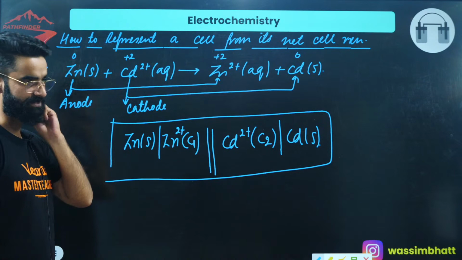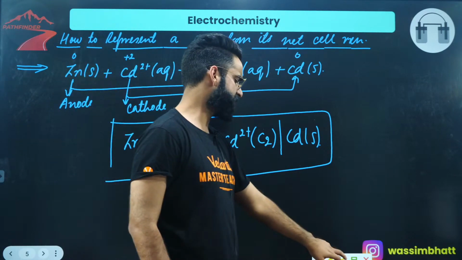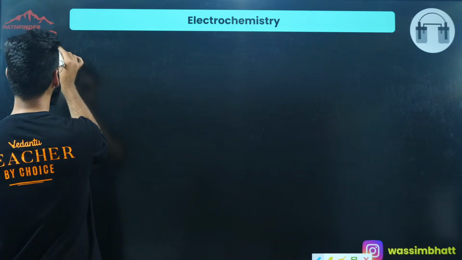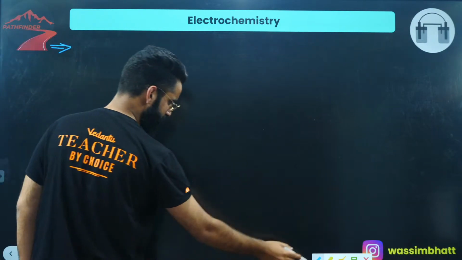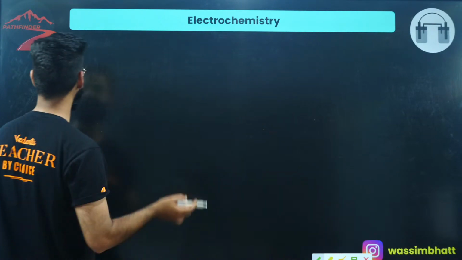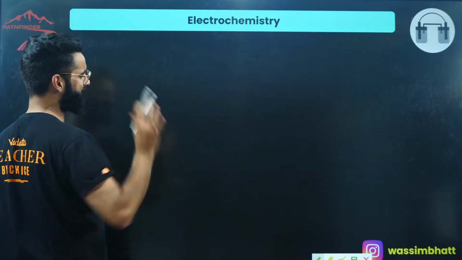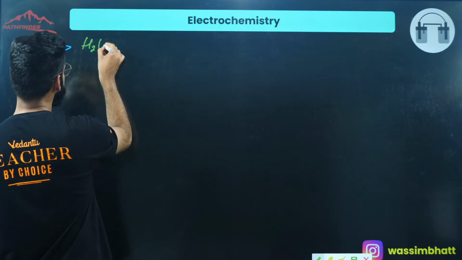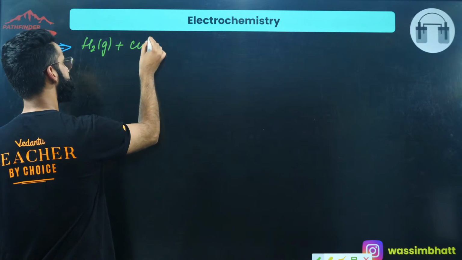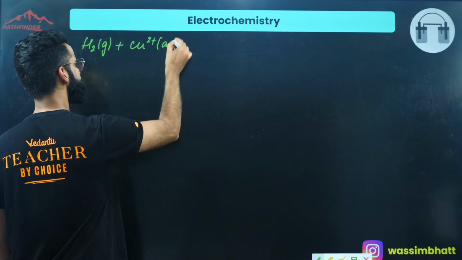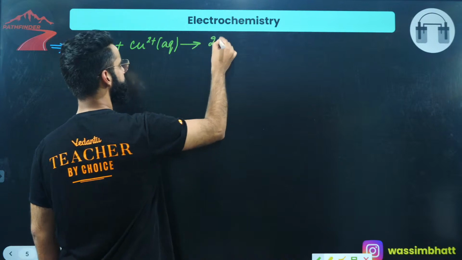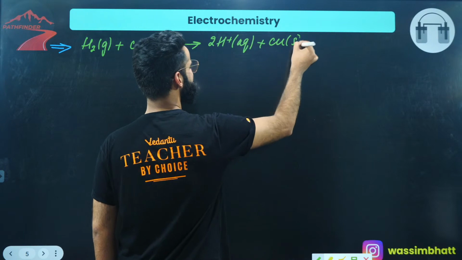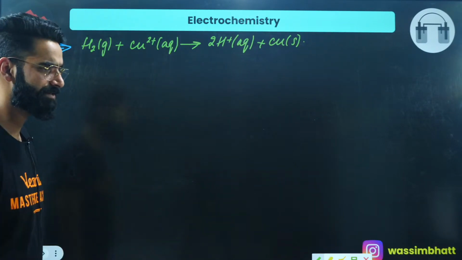Okay? Exactly. Let me take a few more cases so that you can understand it properly. For example, I'm writing one more cell reaction of some galvanic cell. I need to represent that, yeah? The cell reaction is like this: H2 gas plus Cu2+ aqueous getting converted into 2 times H+ aqueous plus Cu solid. This is a net cell reaction of some galvanic cell, correct?